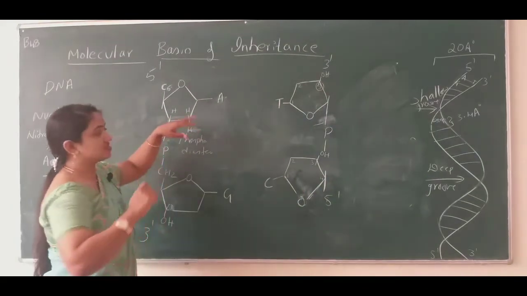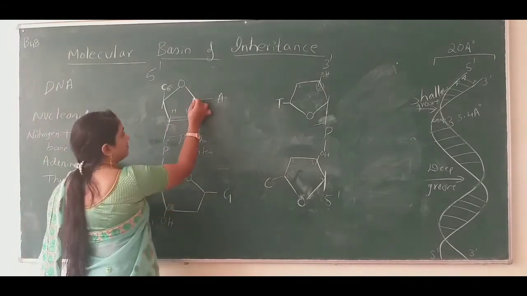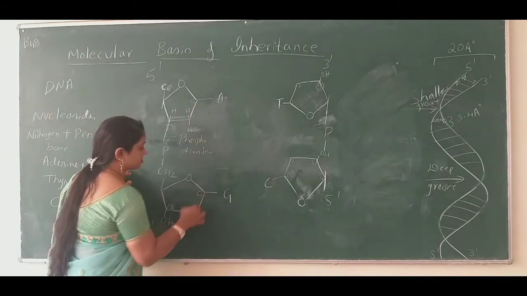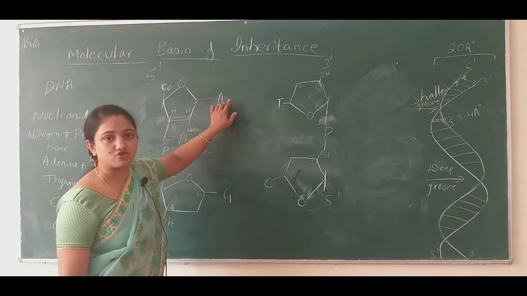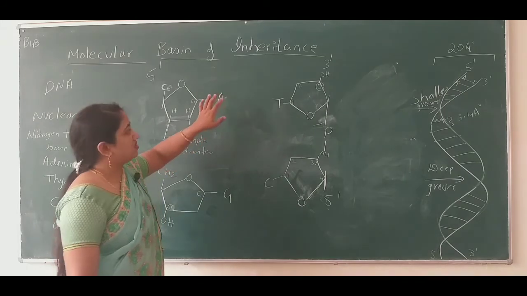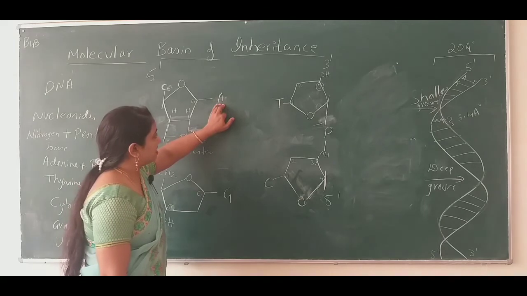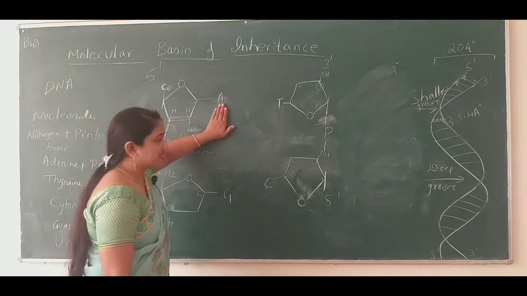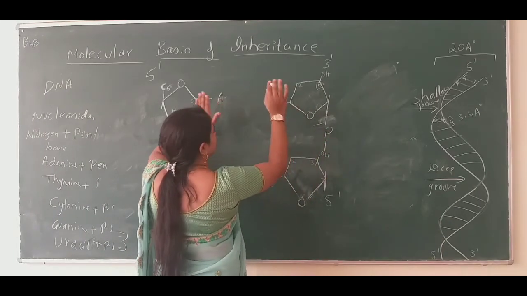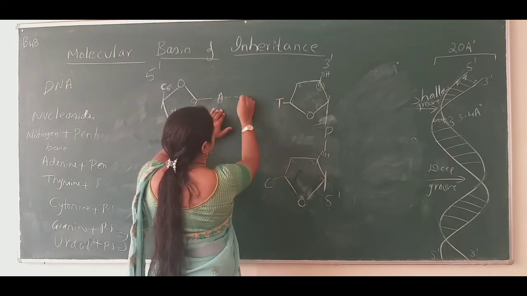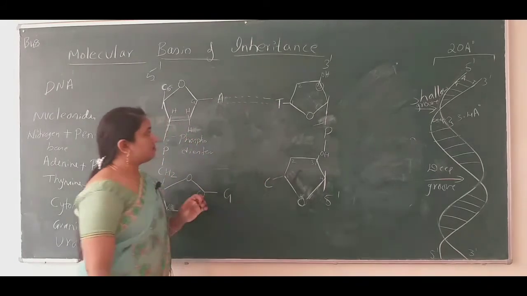The nitrogen bases always come and connect to the first carbon atom. To the first carbon atom, I have written here one nitrogen base which comes under purine. It is adenine. So if adenine is present, the subsequent nucleotide should have thymine.